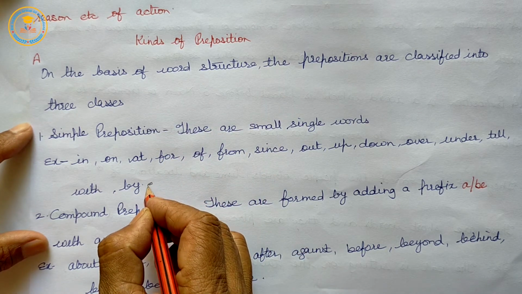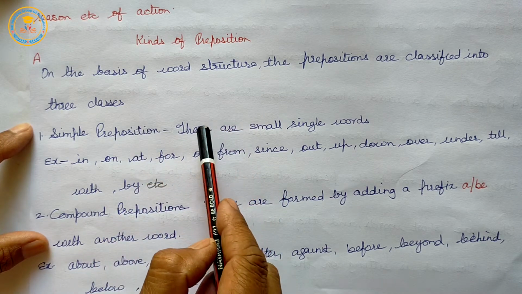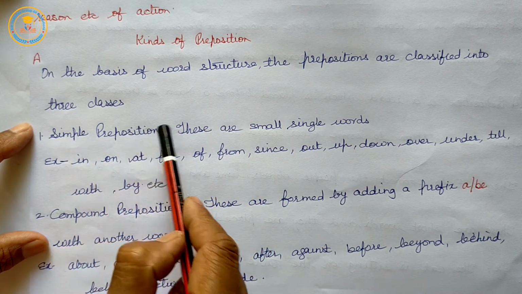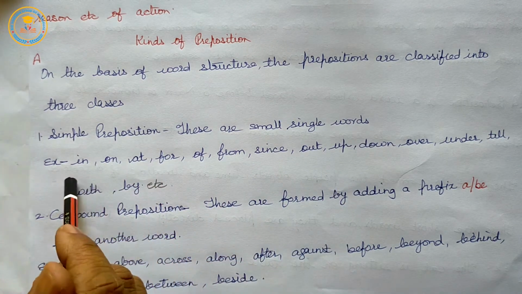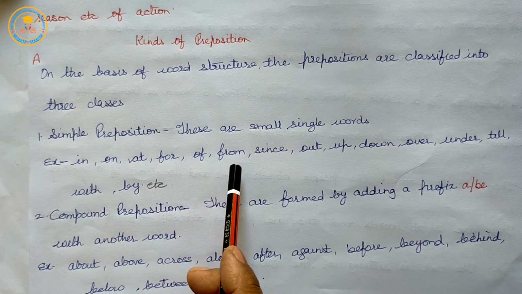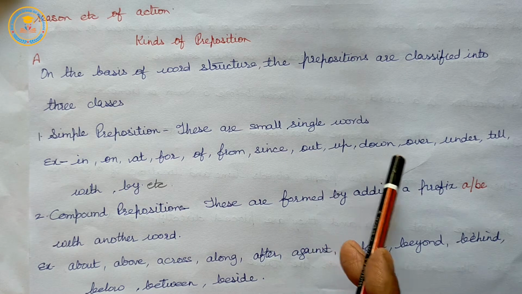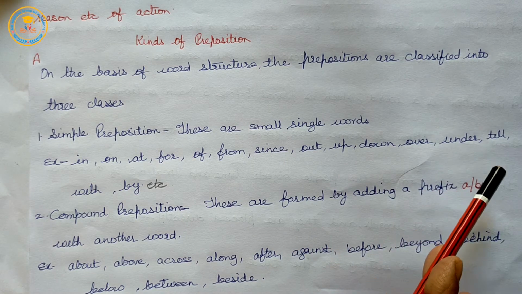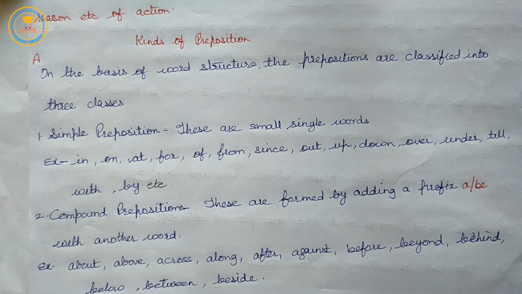So, simple prepositions are small single words. Example: in, on, at, for, of, from, since, out, up, down, over, under, till, with, by, etc.